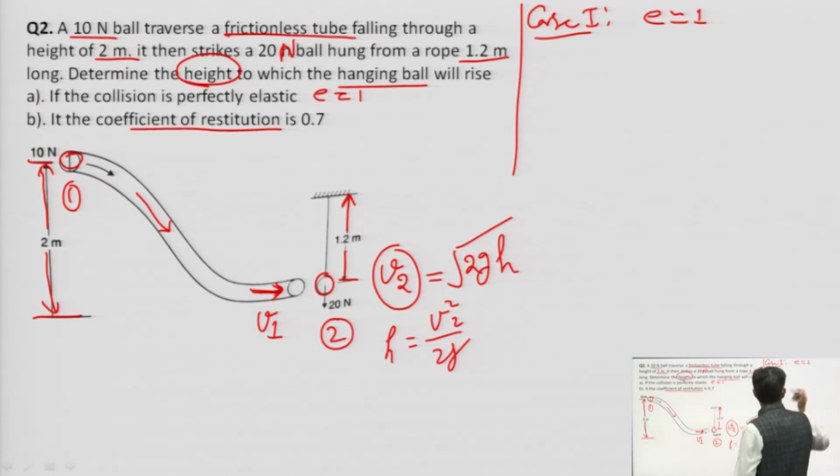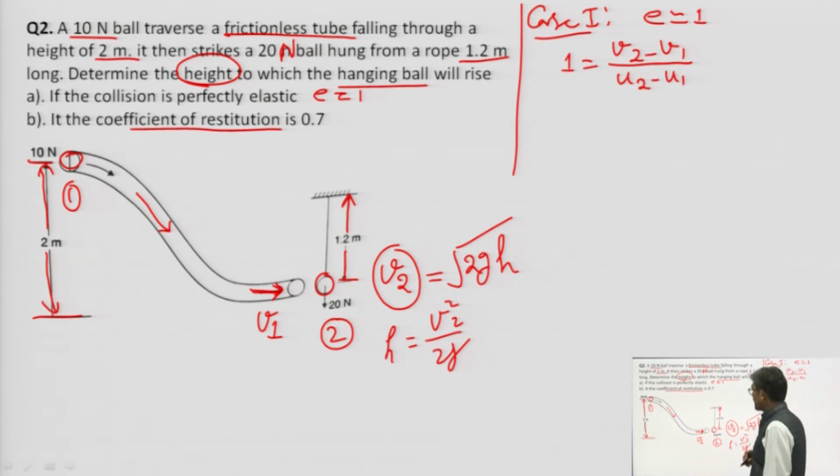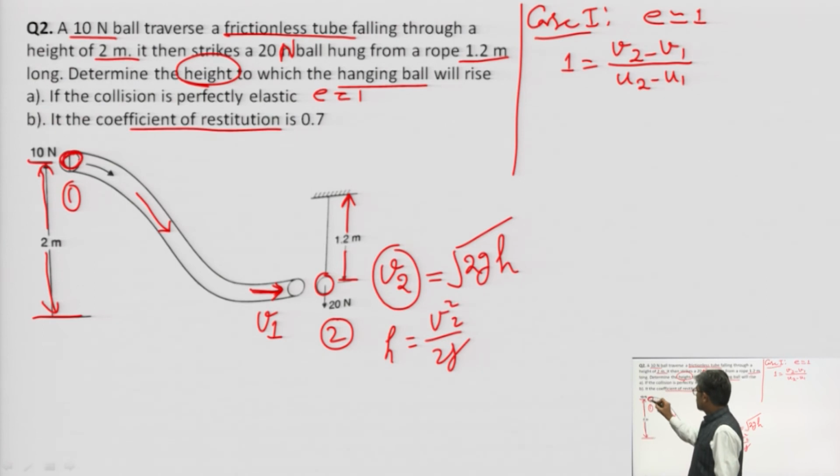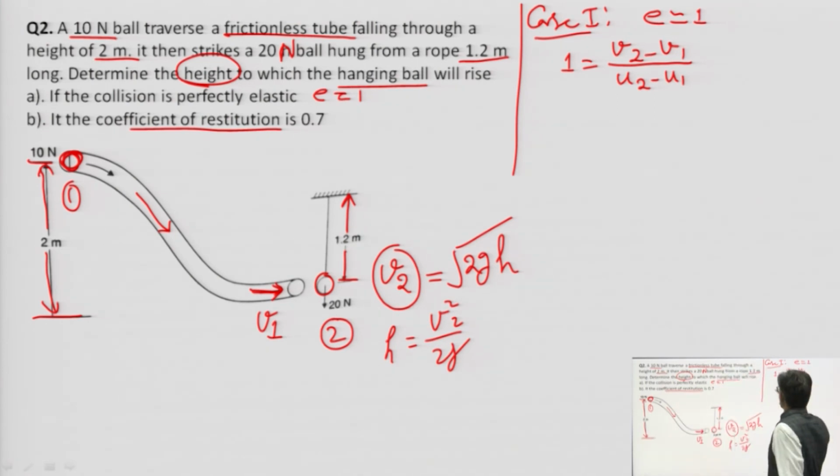So 1 is equal to (V2 minus V1) divided by (u2 minus u1). Let us find what is given. This is the tube, and the ball is falling, so the value of u1 is 0.